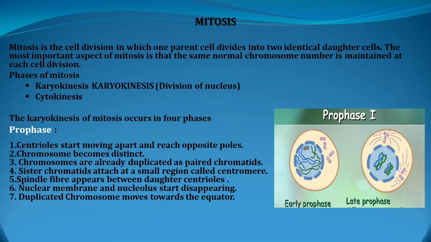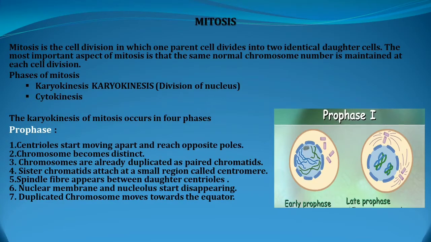You can see the violet colored cylindrical shapes that are called centrioles. They will be duplicated during the interphase period, like the chromosomes. Centrioles start moving apart and reach opposite poles, that is to the edges.